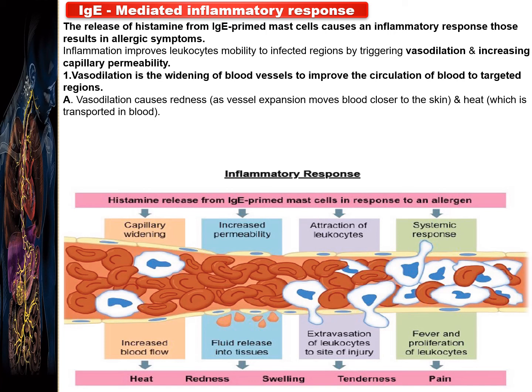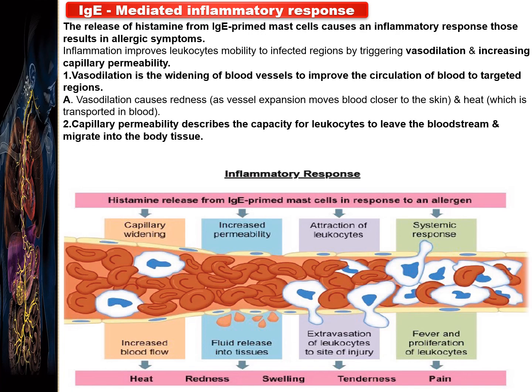As vessel expansion moves the blood closer to the skin, there is heat at that area, which is transported in the blood. So due to the transport of high blood volume over the skin area, a heat sensation is also there. Then the second thing, capillary permeability. It describes the capability of leukocytes to leave the bloodstream and migrate into the body tissues.